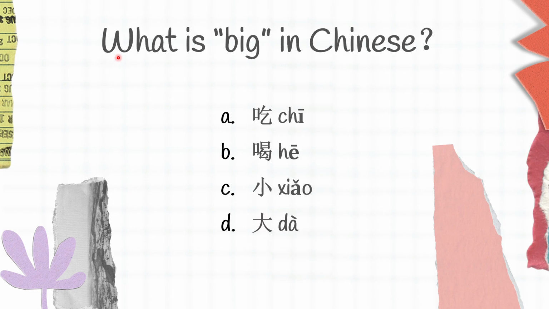Moving on to the next question, what is big in Chinese? So we have A, 吃, B, 喝, C, 小, and D, 大. So which one do you think is the right answer here? Chi is eat, He is drink, Xiao is small, and Da is big. So big in Chinese is Da.